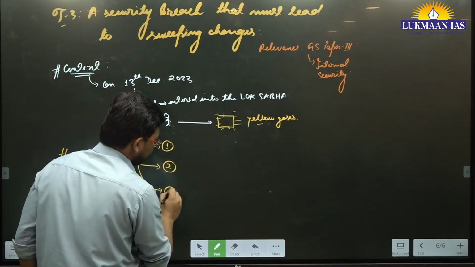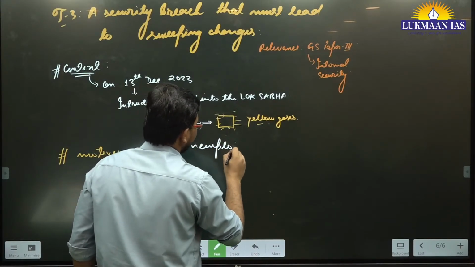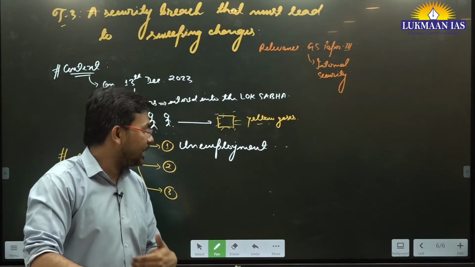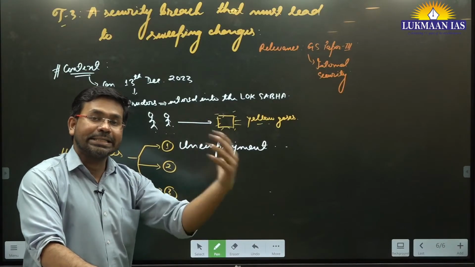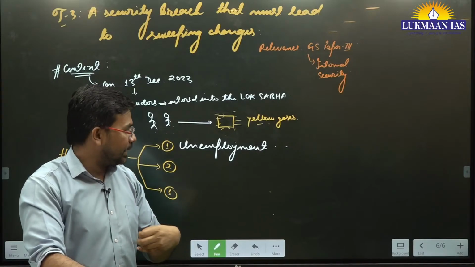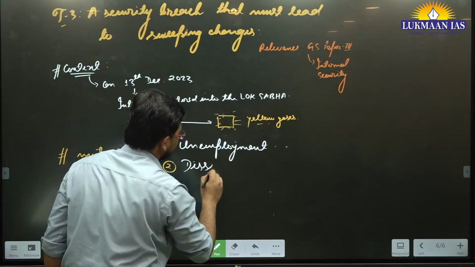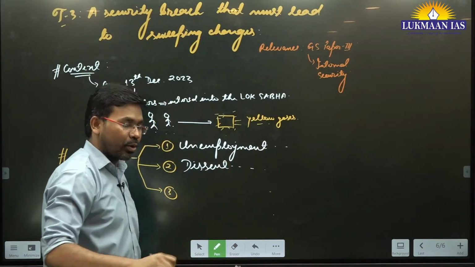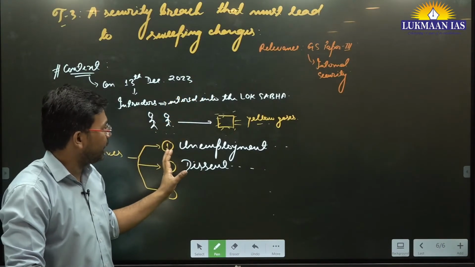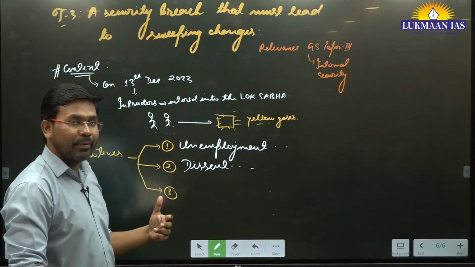So we are going to discuss these motives. They had issues with unemployment in the country. Those people who did it were themselves unemployed, educated people, and they wanted to raise their voice. They tried to raise their voice elsewhere also, but they thought their voices were not being heard. So they wanted to bring forward their dissent related to unemployment. In a democracy, dissent is good, but the way in which it was done is not good. They wanted to showcase their dissent, and not only unemployment, they were unhappy with many other things also.